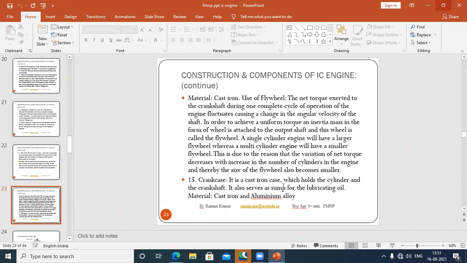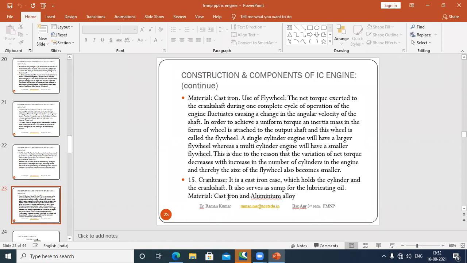Next is your crankcase. Crankcase is a cast iron case which holds the cylinder and the crankshaft. It also serves as a sump for lubrication oil. So the lower part of your cylinder is known as the crankcase, which is also known as the sump for lubrication oil. It is where all the lubrication oil falls down on the lower part of the area, that is known as the sump.